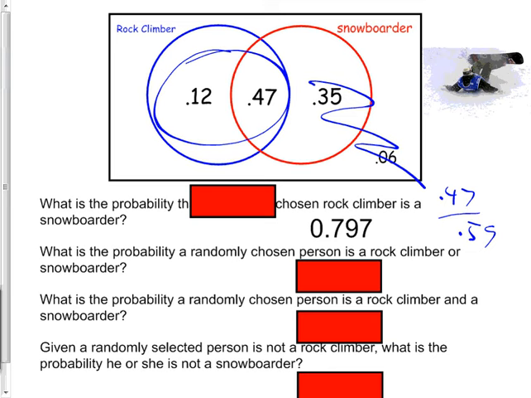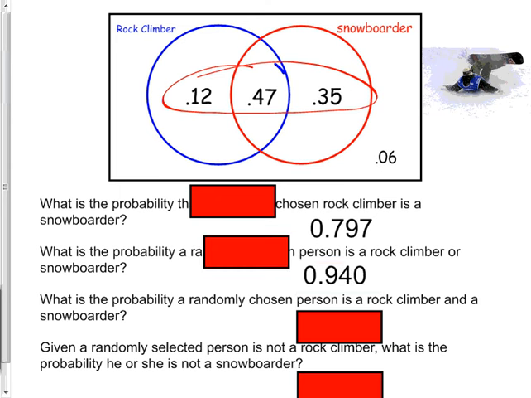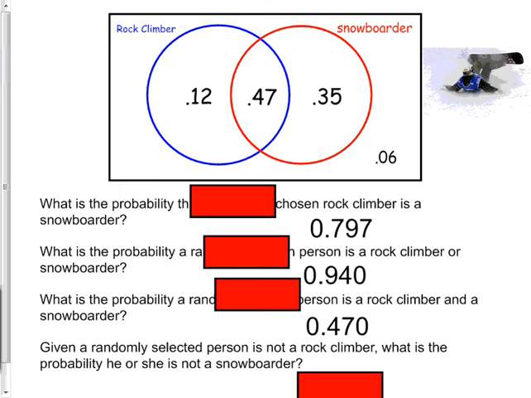Rock climber or snowboarder. All right, or means the big answer. So we put all of those together. All of these added up and technically divided by 1, because everything was possible. Just a randomly chosen person. All right, so that one's 0.94. And this next one is, what's the probability a randomly chosen person is a rock climber and a snowboarder? And means the smaller answer. That's just the one in the middle, 0.47. Technically, you divide it by 1, so either way it's 0.47.